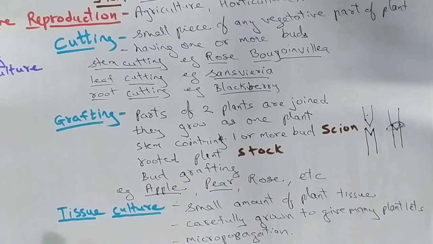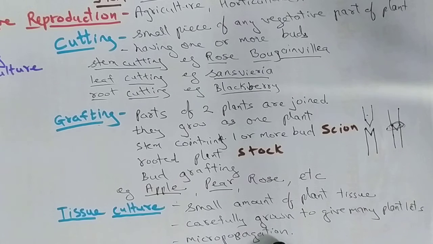This tissue culture is first done in the laboratory, in the test tube, using artificial conditions, and artificial nutrients are supplied, so that from a small amount of plant tissue you can grow many plantlets.